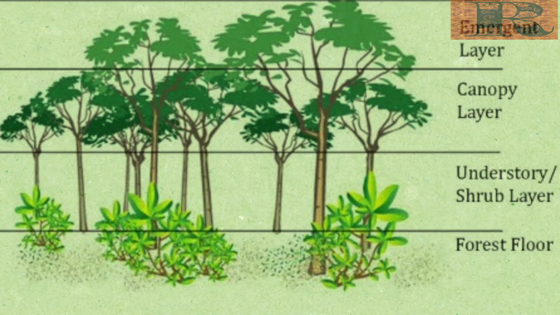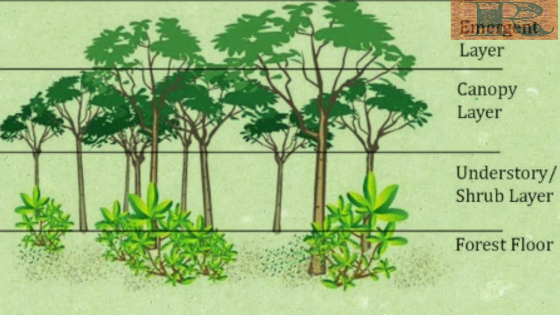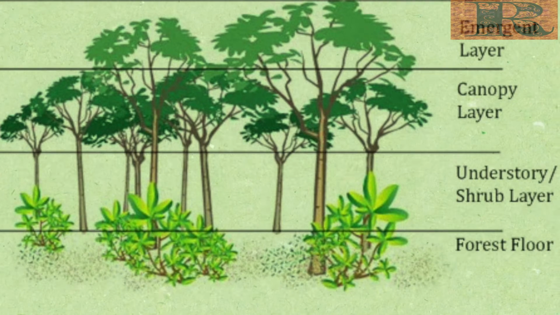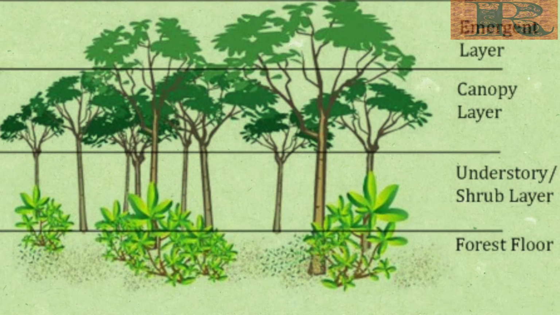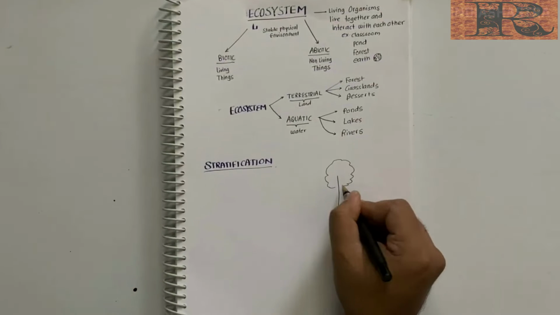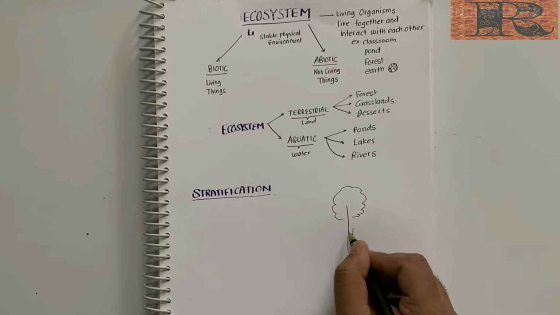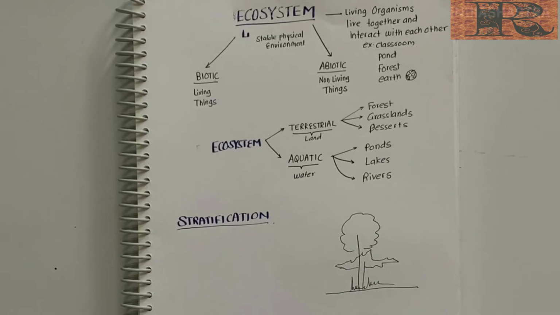Moving on, let's get to know about a new term, and that is stratification. Now in an ecosystem, there are many species of organisms, right? So for a more clear study, we distribute different species on different levels, arranged vertically. Taking an example, a tree would be arranged on the topmost level, the next would be shrubs and herbs, and grass would be on the lowermost level.